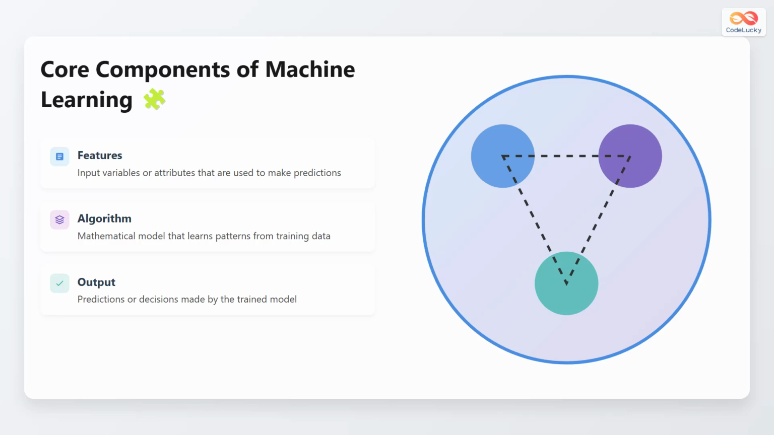Machine learning has three core components. The first component is features, which are input variables or attributes that are used to make predictions. The second component is an algorithm, which is a mathematical model that learns patterns from training data. And the third component is the output, which represents the predictions or decisions made by the trained model.